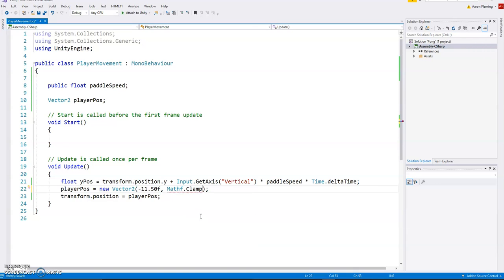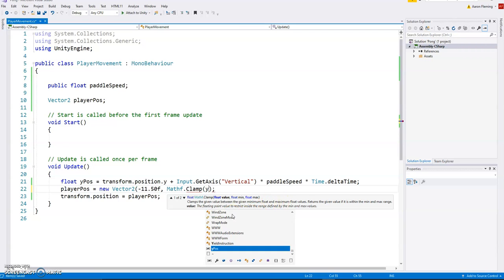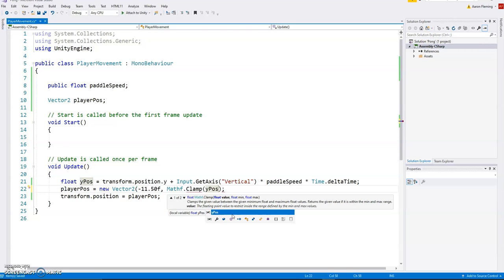And so what that does is it allows us to clamp or limit the movement. And so what we have to do is, like it says here, we have to put in some sort of value. And that's going to be the Y position. And then you're going to be able to define a min and a max. And that's why this is really helpful here, right? It explains what it's going to do. So what we're going to put in as our value is our Y position, because that's really the original value we wanted in there. But then we can set a min and a max value for that.